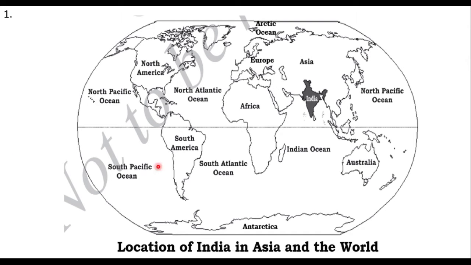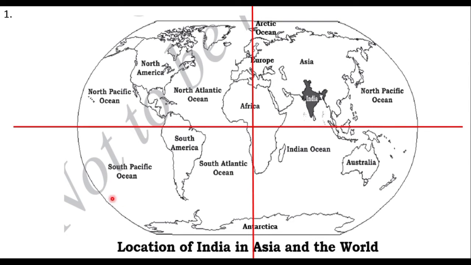So let's move to the next question. See, in this graph we are in a position to locate the position of India. This is the position of India. If this is the longitude from north to south direction, and this is the latitude from west to east, this is also called the equator, right?